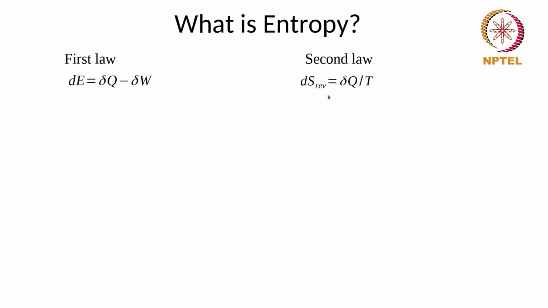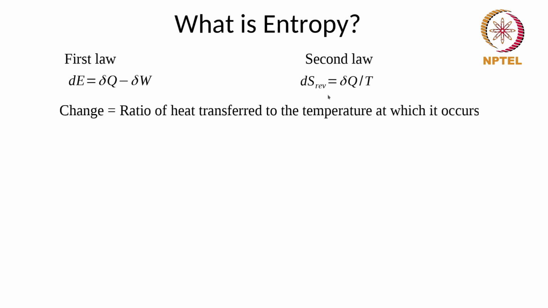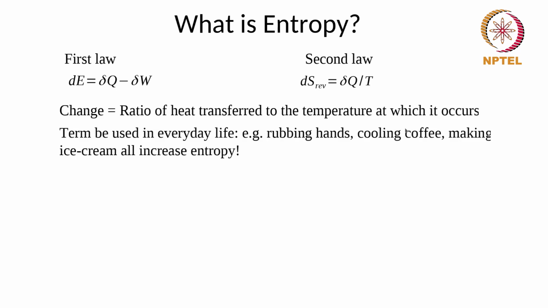So we got both of them in a similar fashion, but we are a lot more comfortable using the word energy than the term entropy, simply because we use it very commonly in a lot of contexts which are not necessarily very technical. Entropy, as given by this formula, is defined as the ratio of the heat transfer to the temperature at which it occurs, for a reversible process. But we can use this term in a lot of everyday events as well. One of the reasons we are not familiar with it is because we do not use it. If we used it the way we use energy, we would obviously be a lot more comfortable with it.